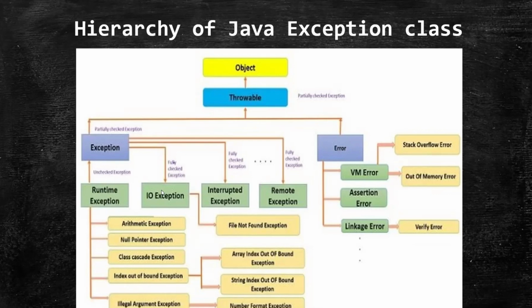And then you have IO exception, which has file not found. You have interrupted exception, remote exception. You can notice you have error, which we are not going to discuss in today's session. You can see you have error and exception.